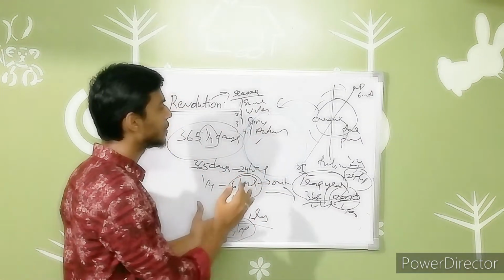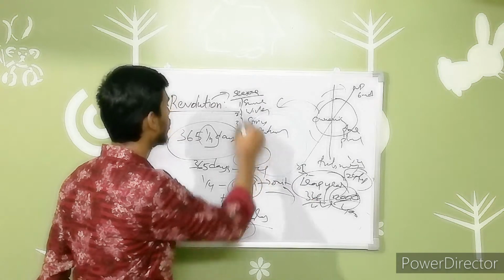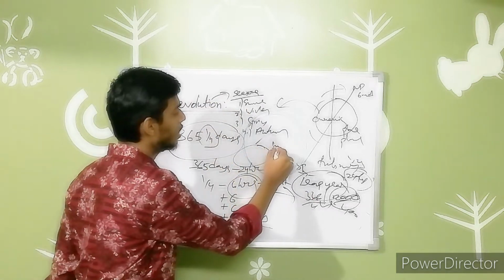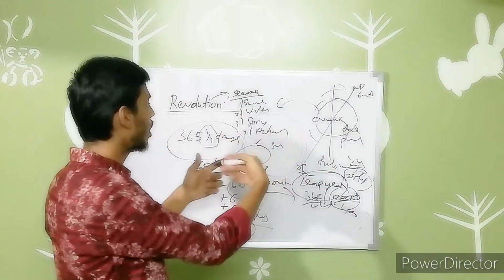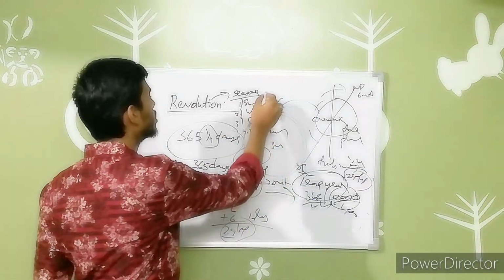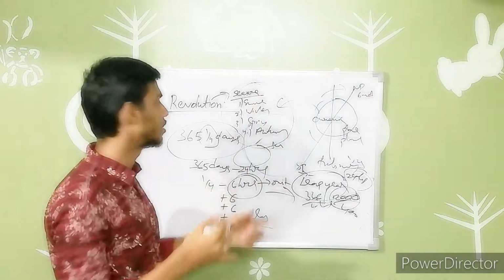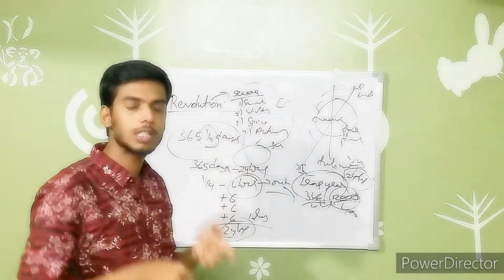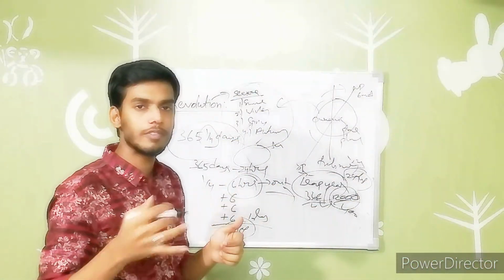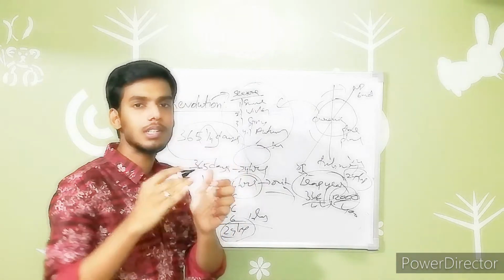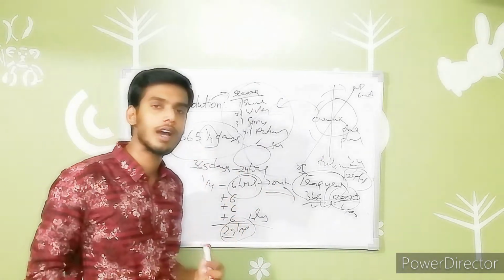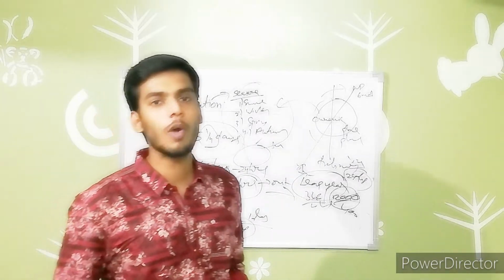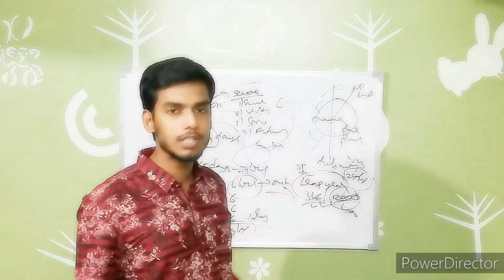So how it changes: when the Earth completes one revolution around the Sun, that leads to the changing seasons. In these years, when it is revolving around the Sun, it leads to the formation of 4 seasons in a year, that is summer, winter, spring, autumn, which we are experiencing in our everyday lives. According to the seasons and months, every few months the seasons get changed. So this is regarding revolution, guys. Some other topics in this combination of motions we'll see in our next class.